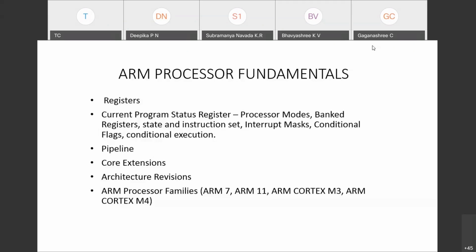Why? Because the current program status register is associated with the terms called processor modes. It means, what are the different modes in which the processor can operate? What is the meaning of this? The meaning is that the processor fetches, decodes, and executes. That is the common operation of a processor.